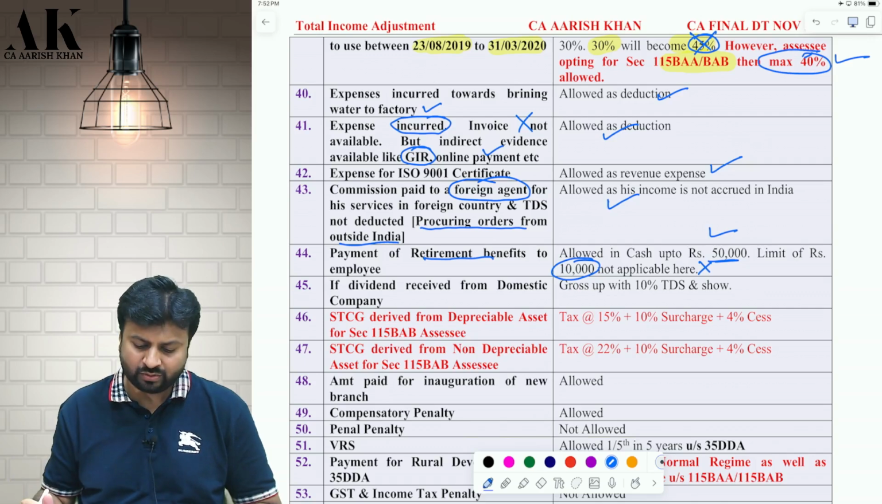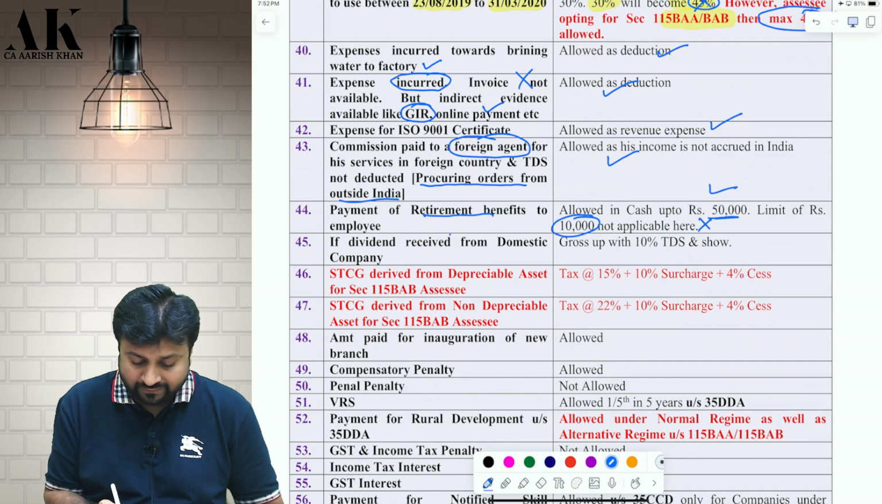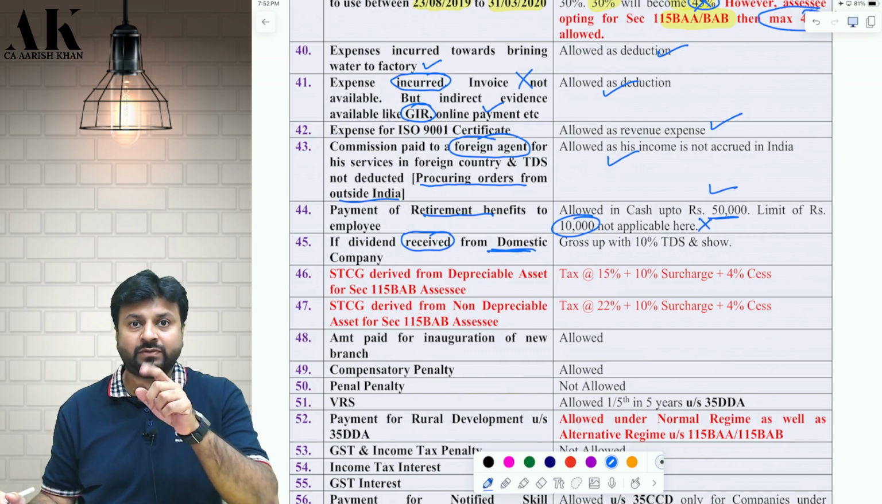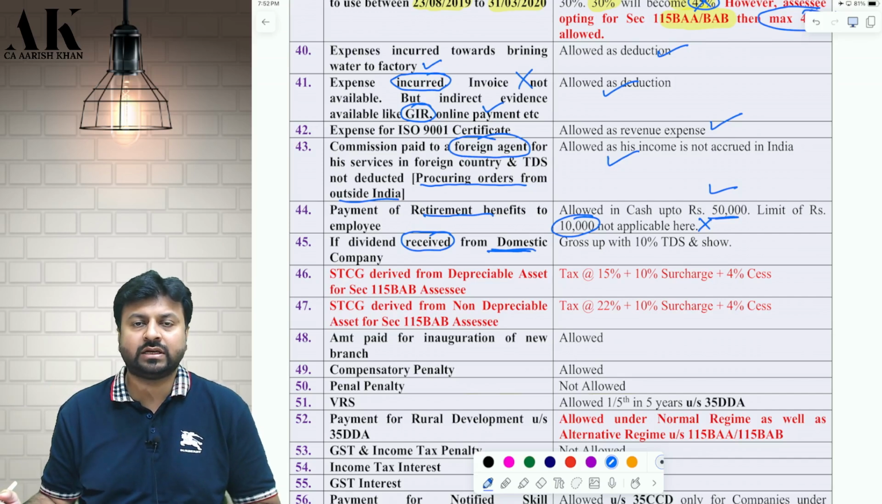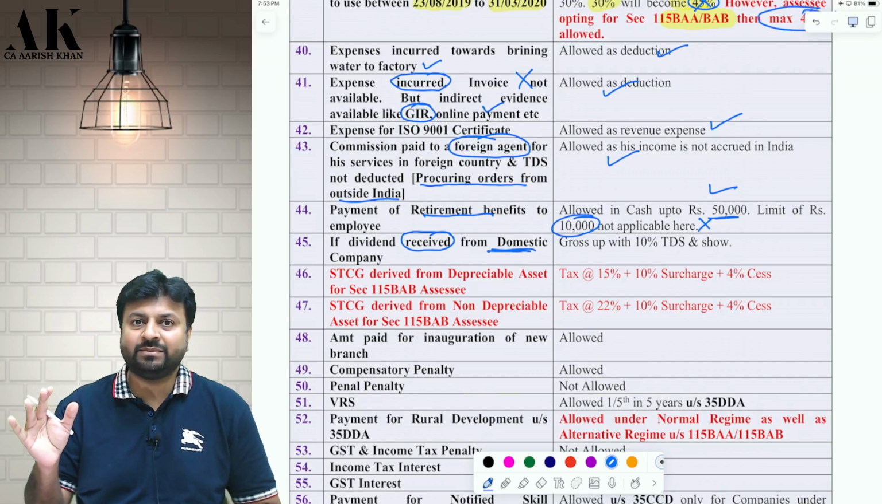I hope it is clear to all of you. Next, whenever in the question it is written that you have received a dividend from a domestic company, suppose I have received a dividend of 90,000 from a domestic company, then how much is actually the income? The income is 1 lakh rupees. Why? Because if I have received 90,000 as dividend from a domestic company, then that domestic company would have deducted 10% TDS on that. Therefore, actually my income is 1 lakh rupees.